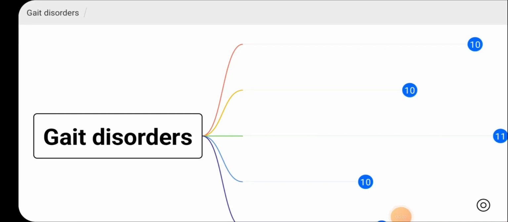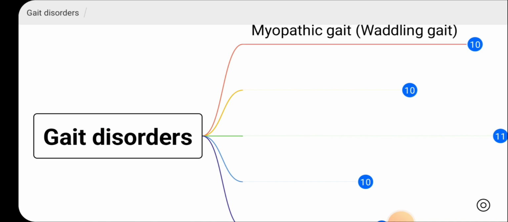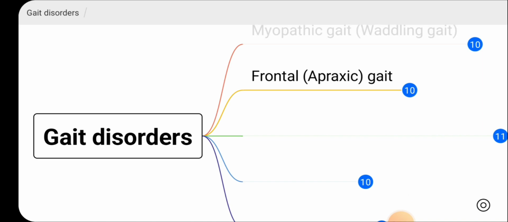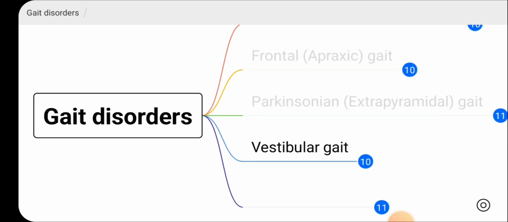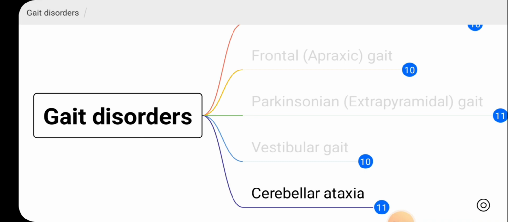Hello everyone. In this video we are going to discuss a few multiple choice questions on gait disorders. We will look at myopathy gait or waddling gait, frontal or apraxic gait, Parkinsonian or extrapyramidal gait, vestibular gait and cerebellar ataxia.